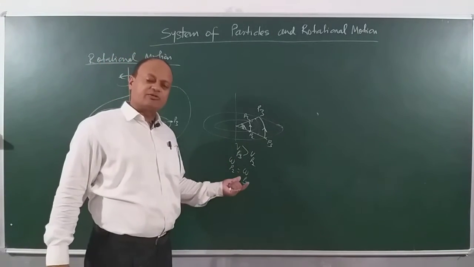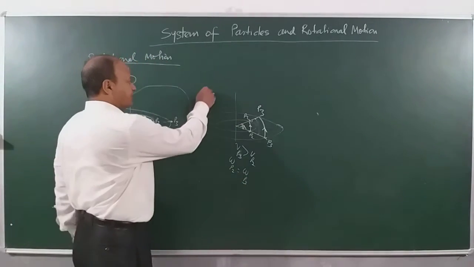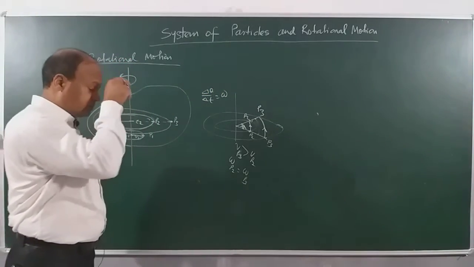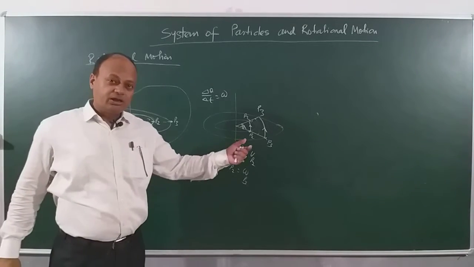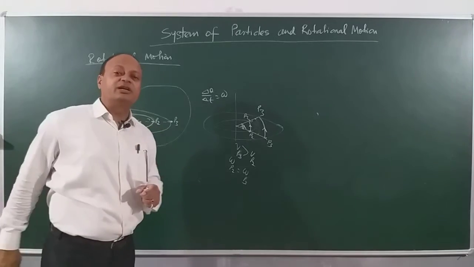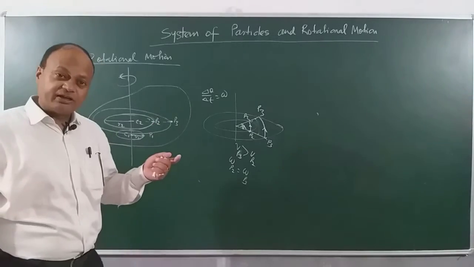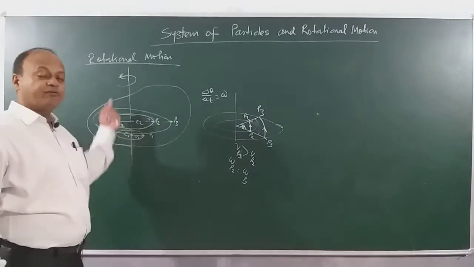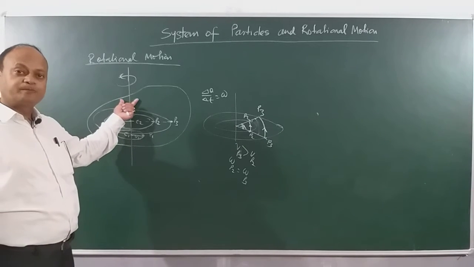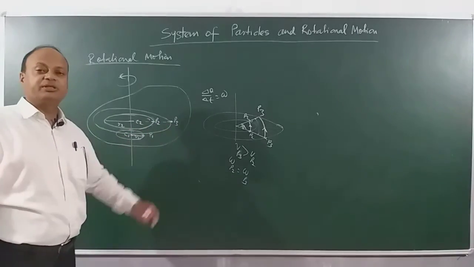And again I will be discussing equations of rotational motion, but before that you have an idea that the angle delta theta by delta t is called angular velocity. So what do you see in rotational motion? We have a very important conclusion, and you should understand: in rotational motion, different particles move with different linear velocities. Very important, linear velocities are different, but angular velocities of all the particles will be the same, and it will be the angular velocity of the body.